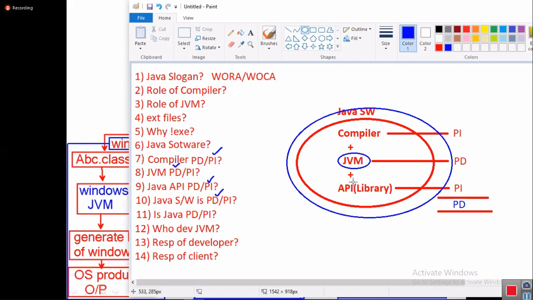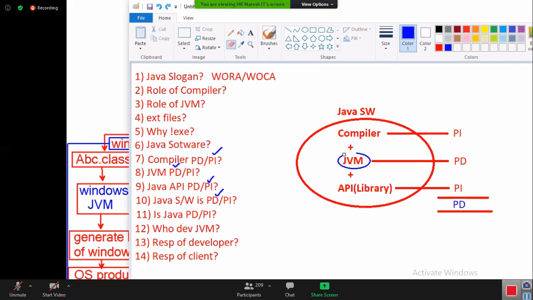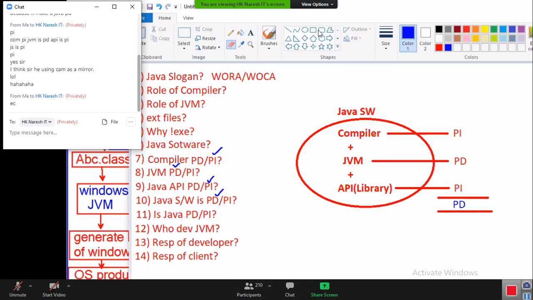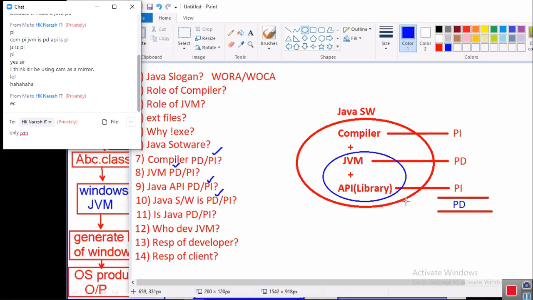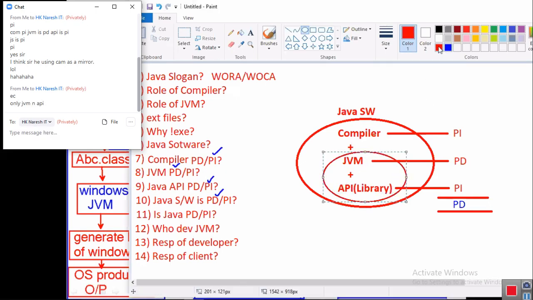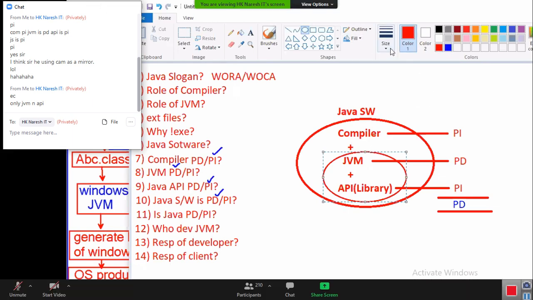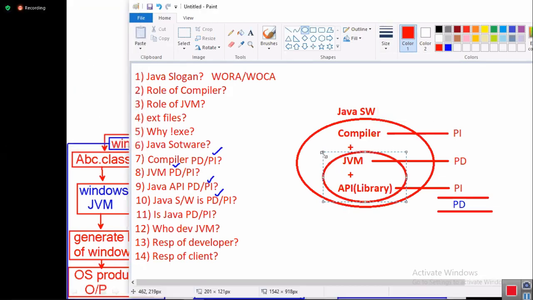Then tell me, if you want to only execute, what is required? Do you need complete Java software? I want only execute. Do we need complete Java software? Not required. Come on, you have to answer. Everyone should answer. You need only JVM and library files, which are sufficient. Yes or no? Only JVM and library files are sufficient.